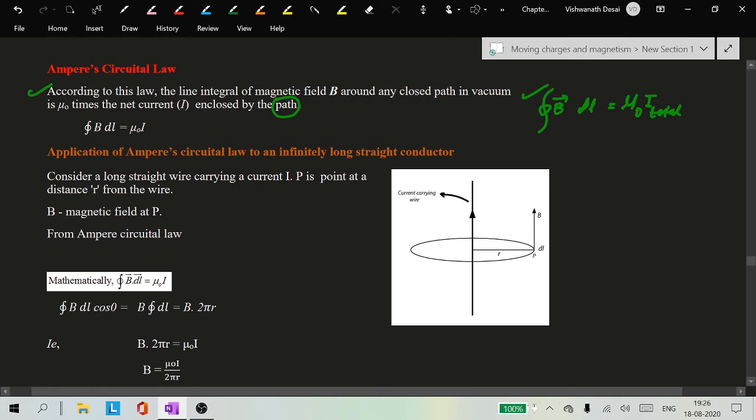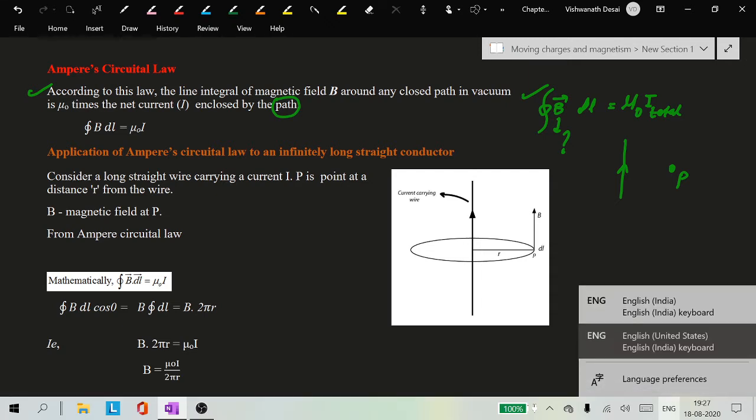So here I want to calculate the magnetic field. Suppose I have a straight conductor, and I want to calculate the magnetic field at point P. We have Biot-Savart's law, but we have to use somewhat complicated steps. But I can calculate the magnetic field at this particular point P by using Ampere's circuital law. So this is the mathematical statement we just studied.